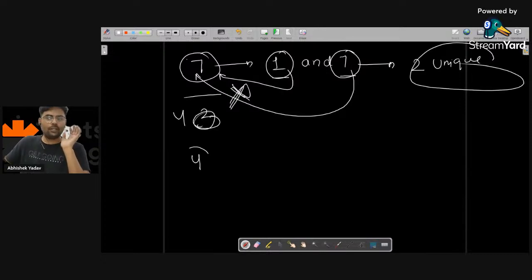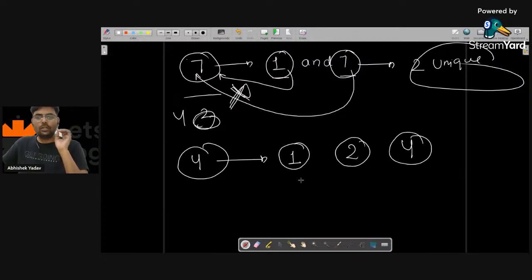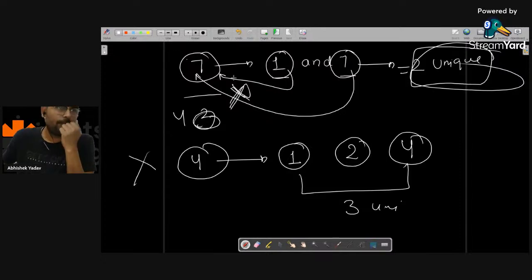If I take 4, 4 is not a prime number because 1 completely divides 4, 2 completely divides 4, and 4 also completely divides 4. So here we have three unique factors, which is more than 2. It should be exactly 2. So that's why 4 is not a prime number, right?